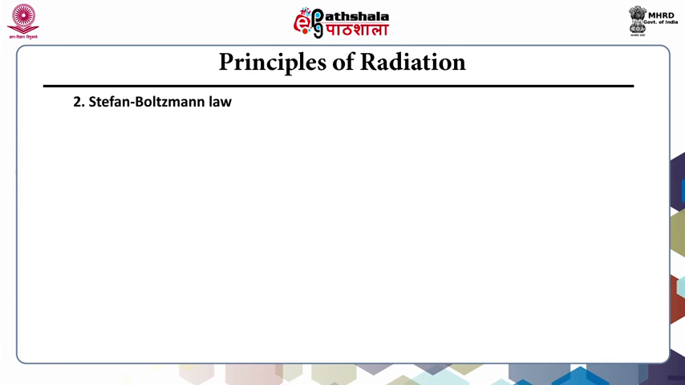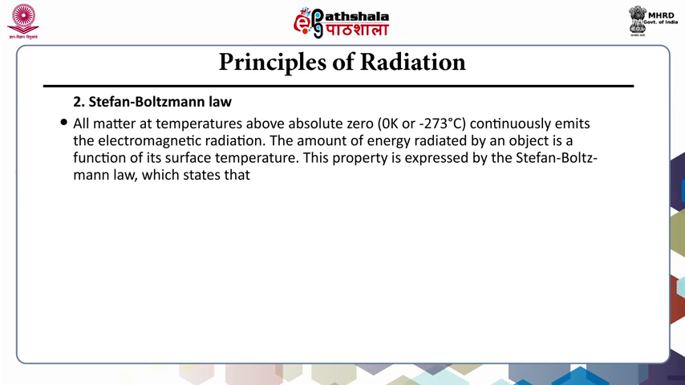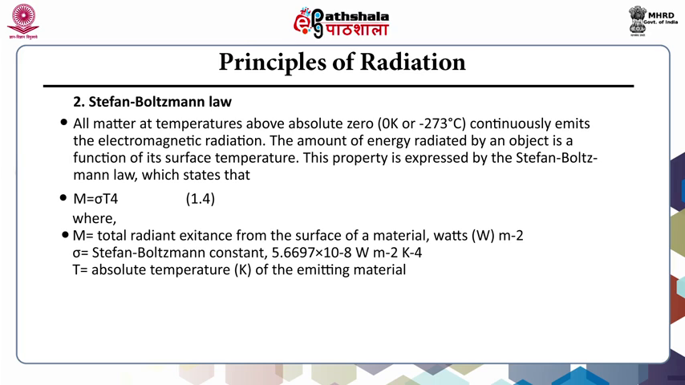Second one is the Stefan-Boltzmann law. All matter at temperatures above absolute zero, that is minus 273 degrees Celsius, continuously emits electromagnetic radiation. The amount of energy radiated by an object is a function of its surface temperature. This property is expressed by the Stefan-Boltzmann law, which states that M is equal to σT⁴, where M is total